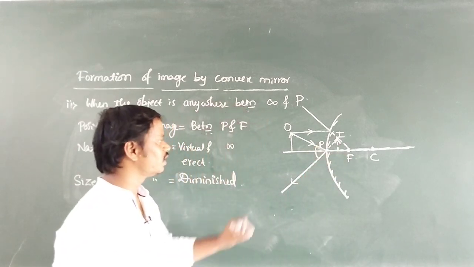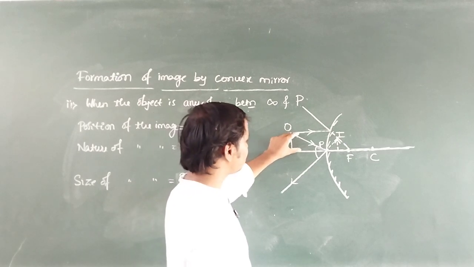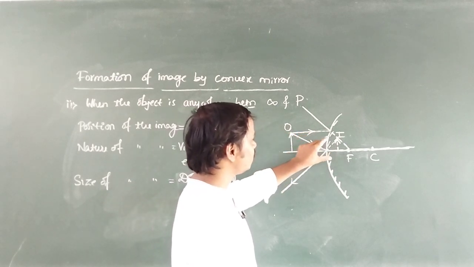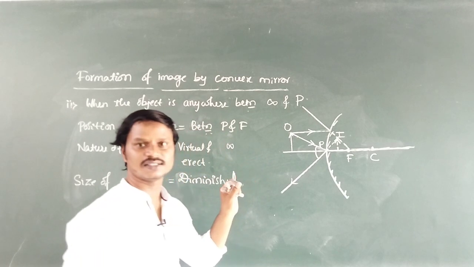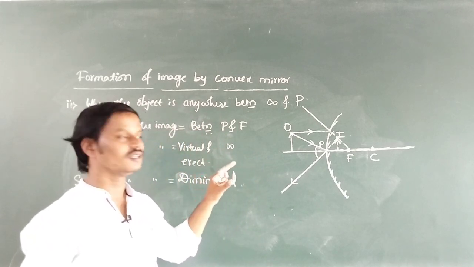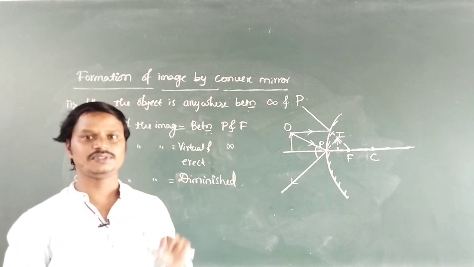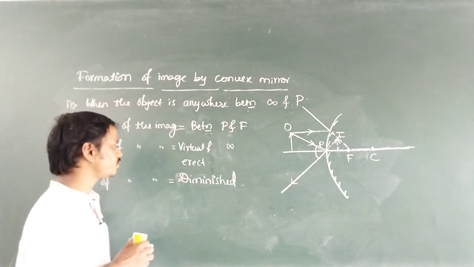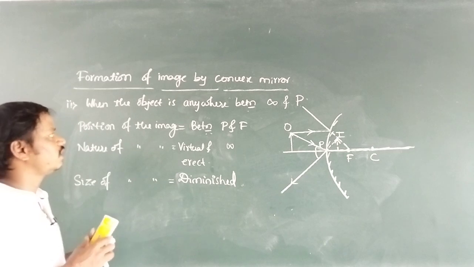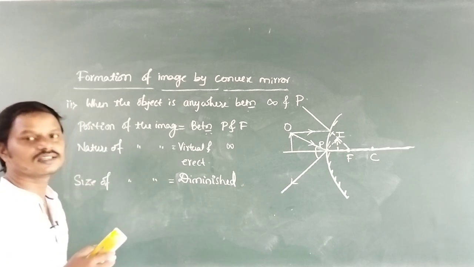Now again I will move this object towards the P. Again the size of the image, what happens here? The size of the image increases, but that size of the image is diminished compared to the size of the object. So this is all about the formation of image by convex mirror.